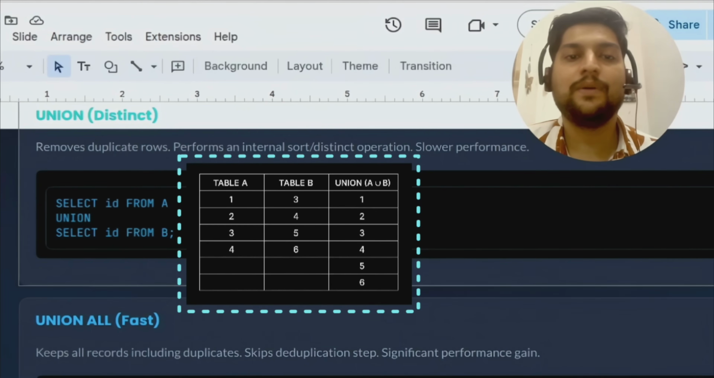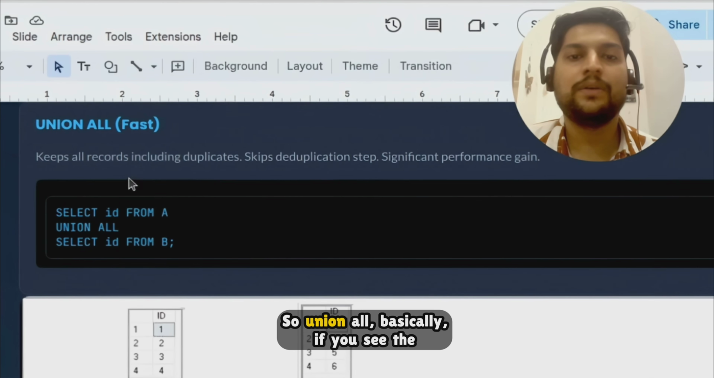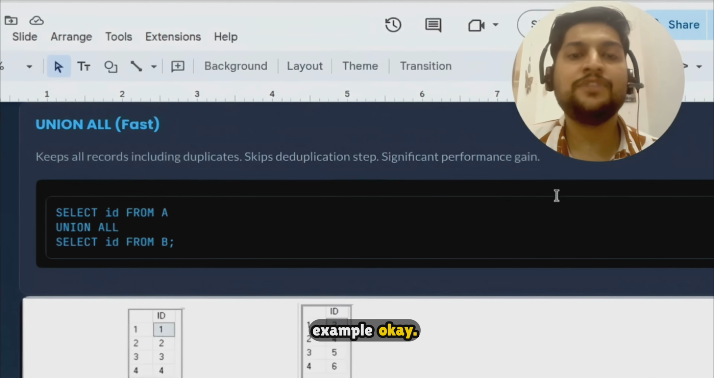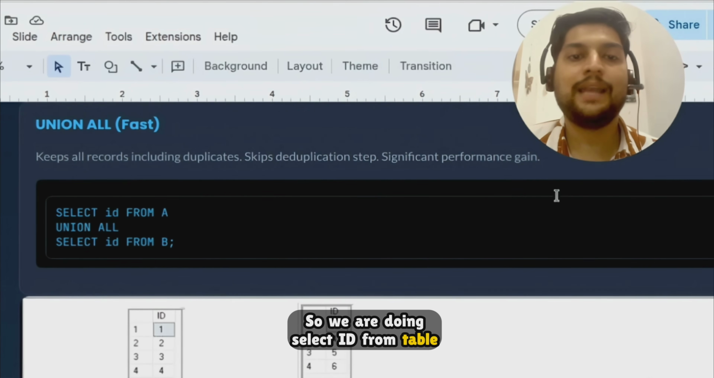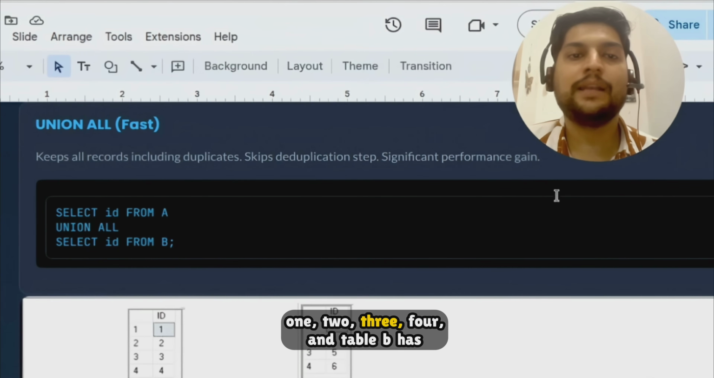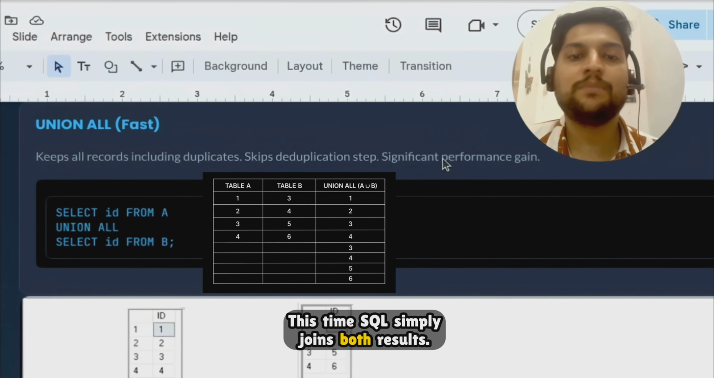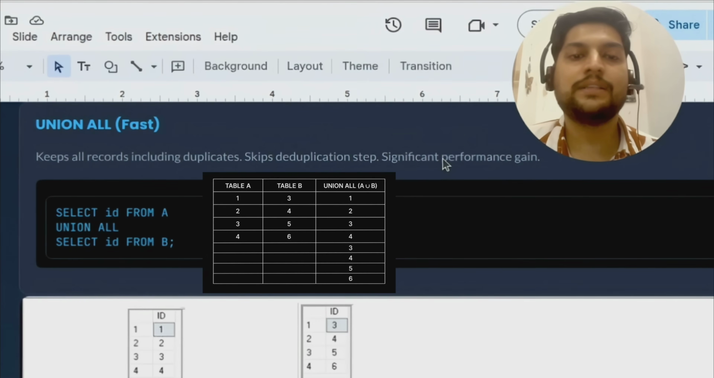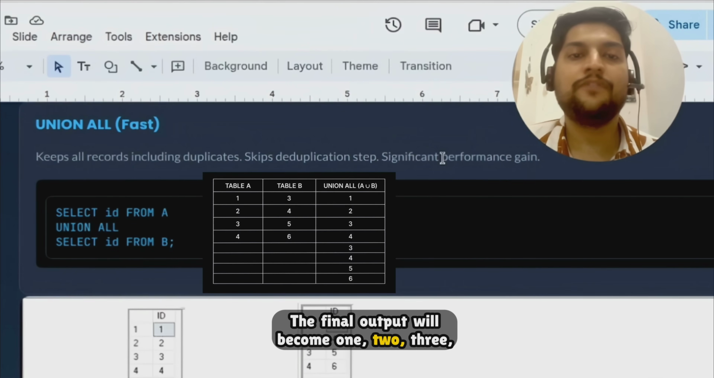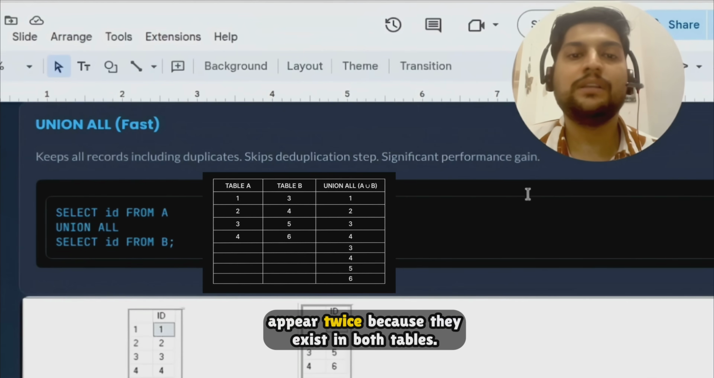Okay, and now if you see the union all. Okay, so union all, basically, if you see the example, we are doing select ID from table A, union all, select ID from table B. Again, table A has 1, 2, 3, 4, and table B has 3, 4, 5, 6. This time SQL simply joins both results. It doesn't check for duplicates. The final output will become 1, 2, 3, 4, 3, 4, 5, 6. So here if you see, 3 and 4 appear twice because they exist in both the tables.